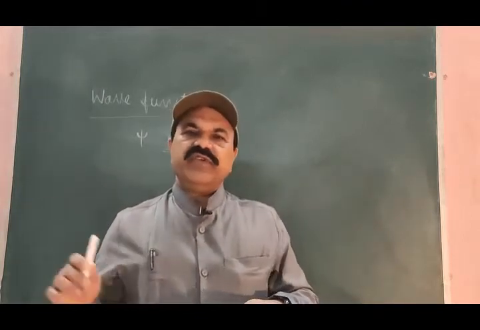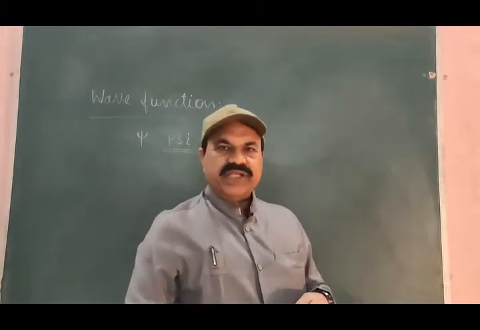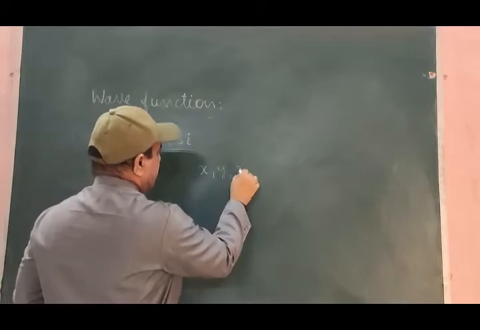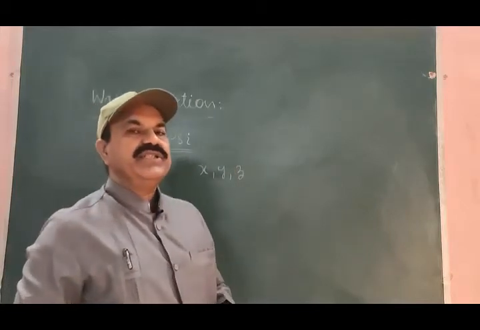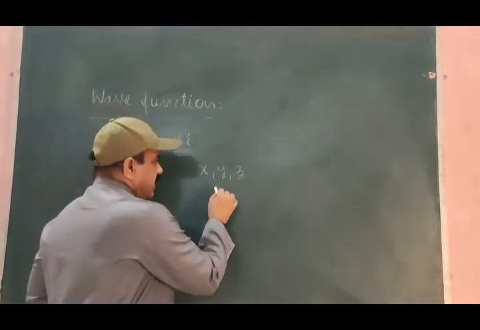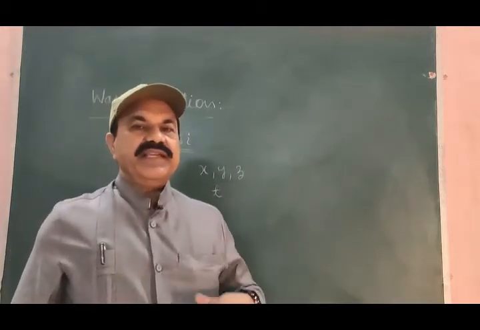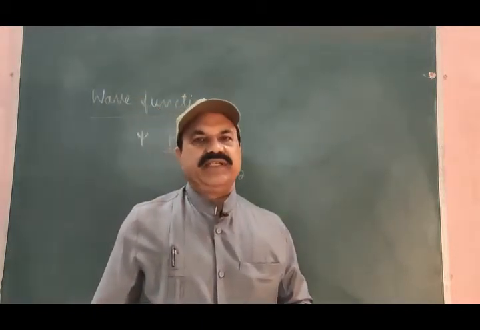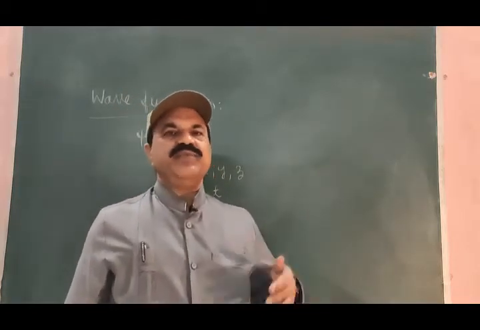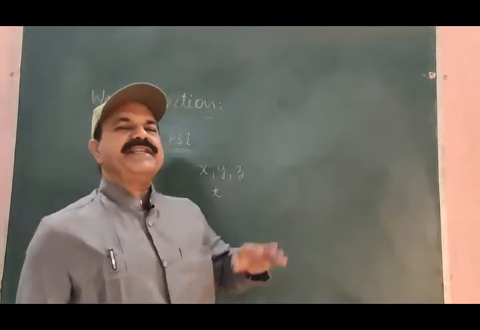The value of the wave function psi at a particular point x, y, z in the space at a specific time t is related with the likelihood of finding the moving object at this particular position at this particular time.